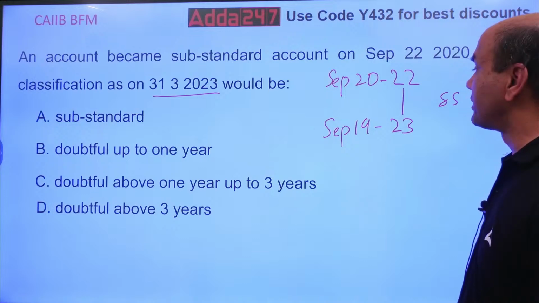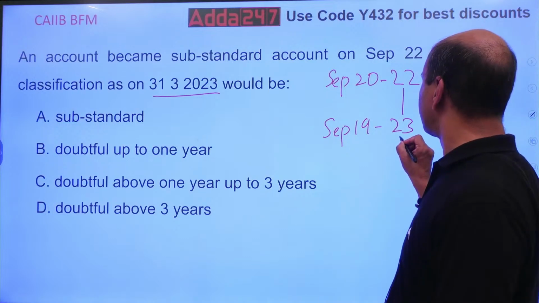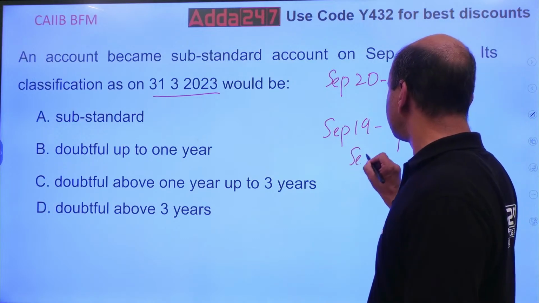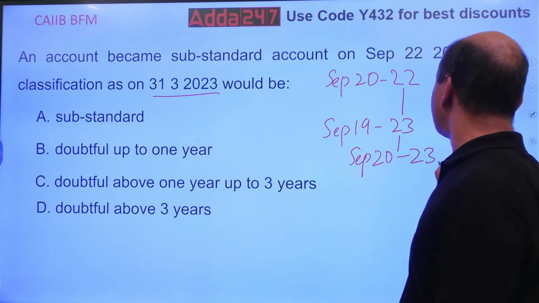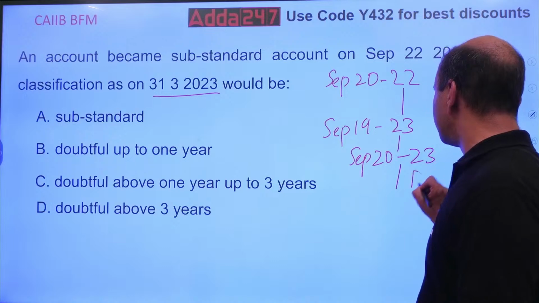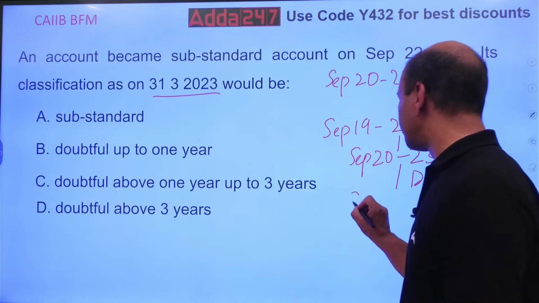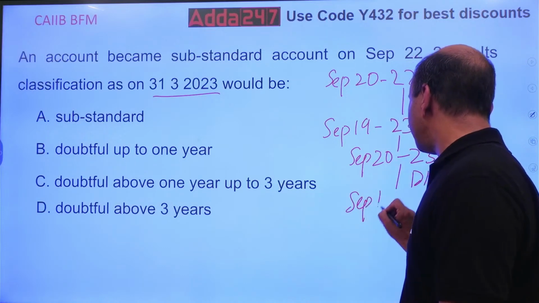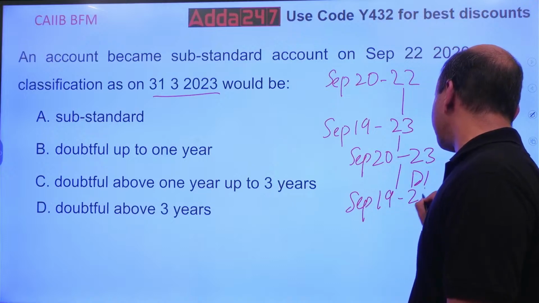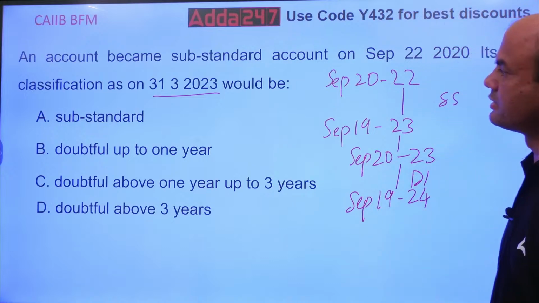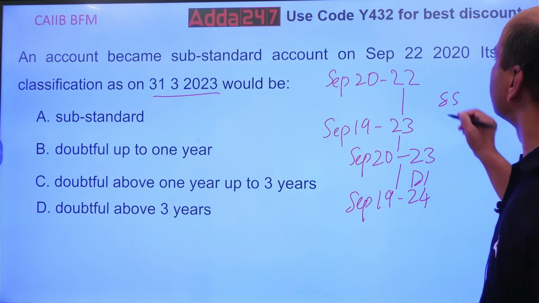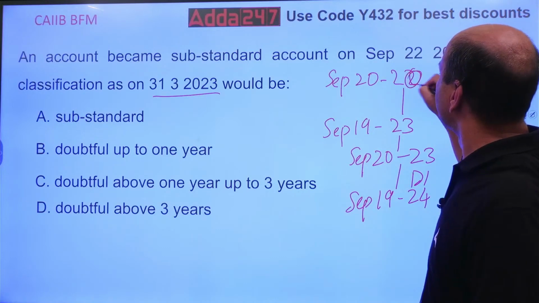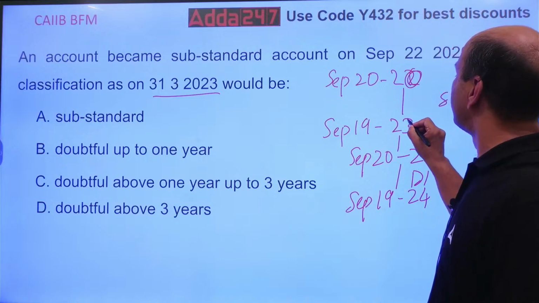And on September 20th, your D1 category will start. D1 will go up to September 19th again. Sorry, it is 20 here, so this will be 21.